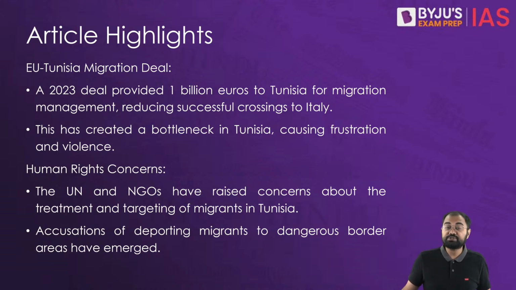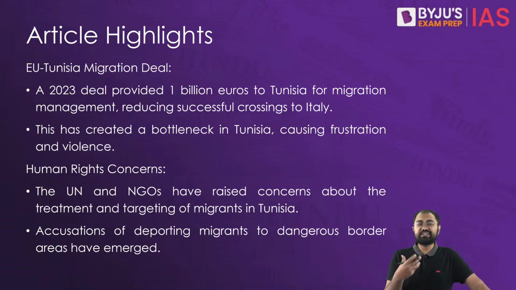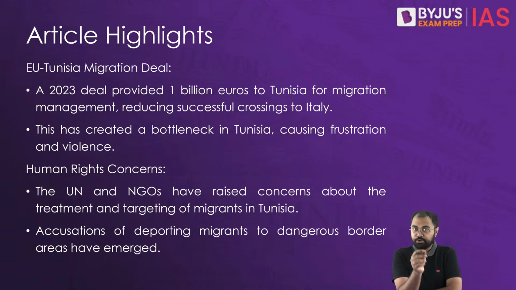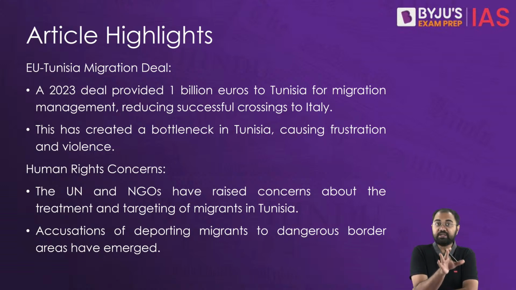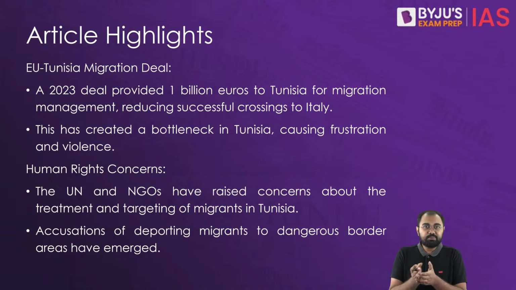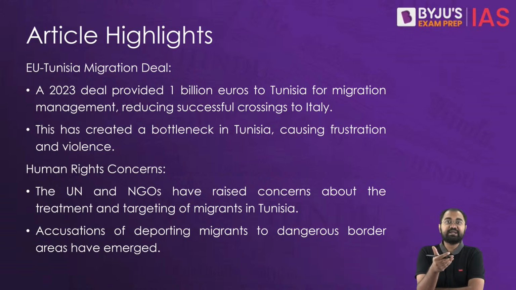Despite the Euro-funded Coast Guard's efforts, which have very significantly reduced the number of migrants successfully crossing to Italy, the stranded migrants in Tunisia face severe hardships. In 2023, for example, Europe and Tunisia agreed on a €1 billion deal to try and manage the migration. But this has led to a bottleneck on the Tunisian coast. And it has also caused a lot of frustration among both the migrants and the people of Tunisia. The civil society groups are demanding that there should be an expulsion of all the migrants.